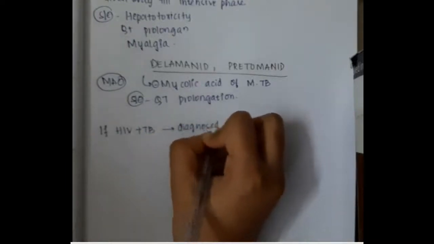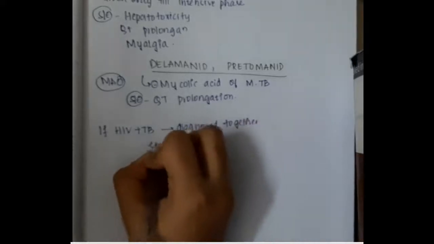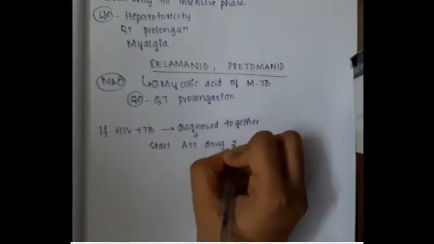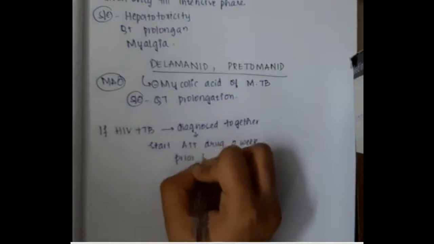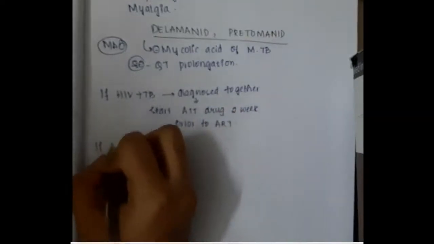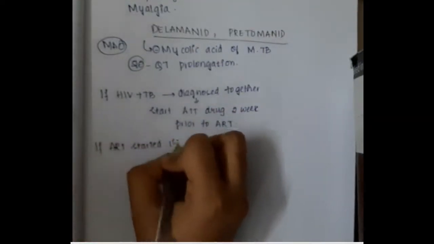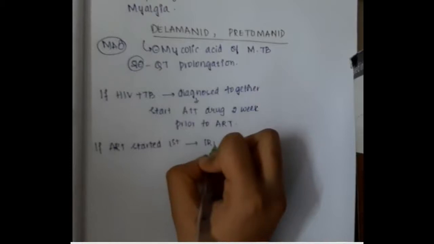If the patient is diagnosed with both HIV and TB together, then we have to start ATT drugs 2 weeks prior to giving antiretroviral drugs. So first we should start the drugs for tuberculosis, followed by drugs given for HIV.